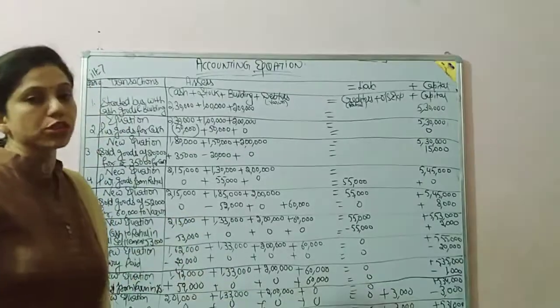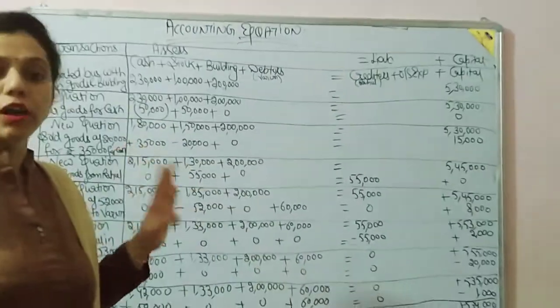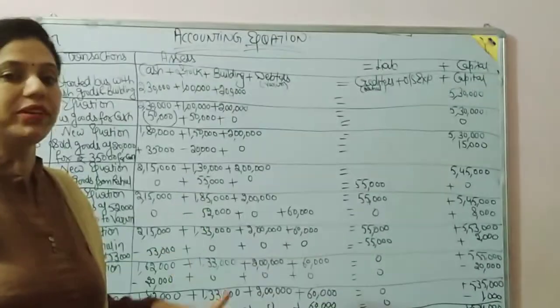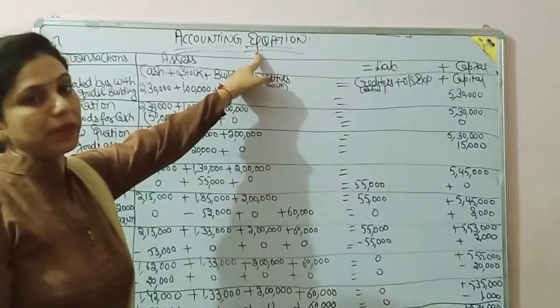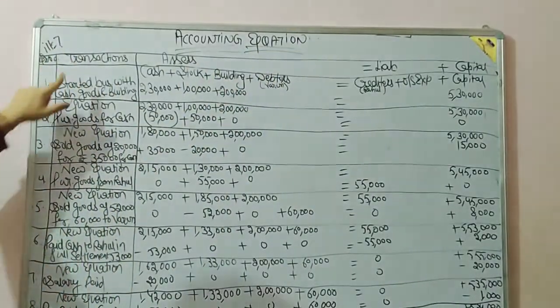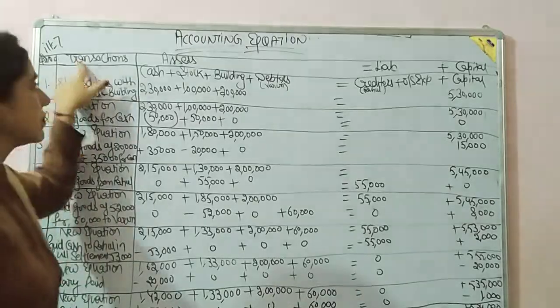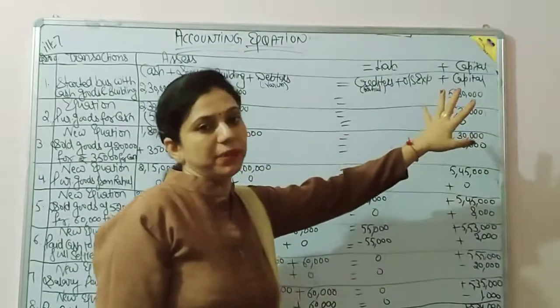So how will the question be done? In accounts we have a prescribed format for every chapter. The format is: ACCOUNTING EQUATION in capital letters, serial number in the first column, transaction in the second column, next assets is equal to liabilities plus capital.